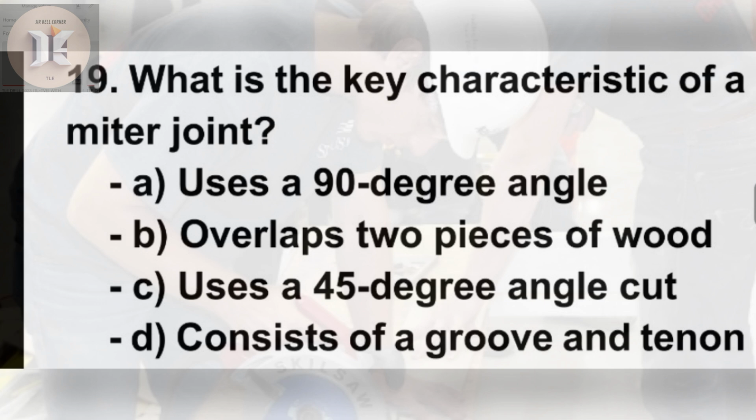19. What is the key characteristic of a miter joint? A. Uses a 90-degree angle. B. Overlaps two pieces of wood. C. Uses a 45-degree angle cut. D. Consists of a groove and tenon.